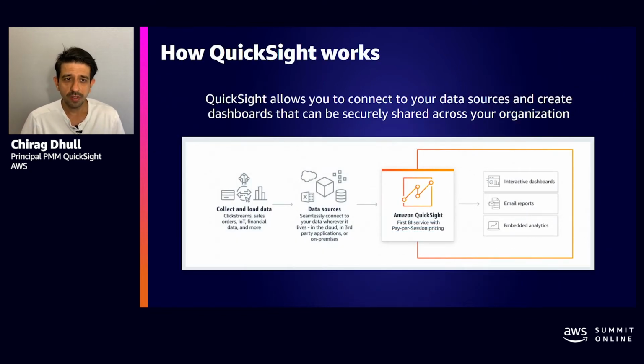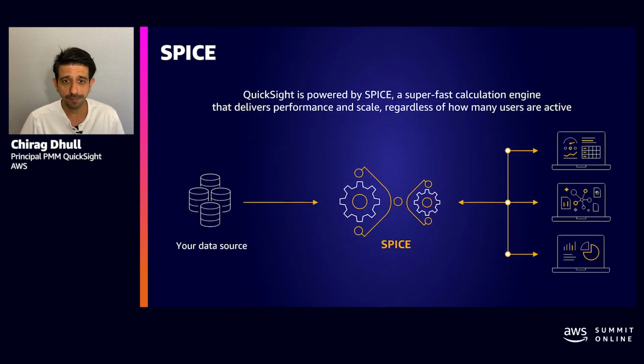This is how QuickSight works. So you can connect QuickSight with your data source, and from there you can build your dashboards and analyses and share that with your users via interactive dashboards, email reports, or embed them in your favorite applications. QuickSight also has an in-memory data engine called SPICE that exists to maximize performance, to take the load off your data warehouse or your database. As more concurrent users are added, SPICE replicates the data across your fleet so that you get the exact same performance.